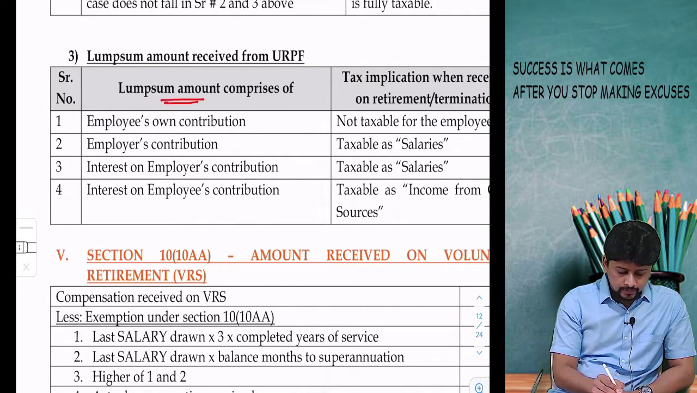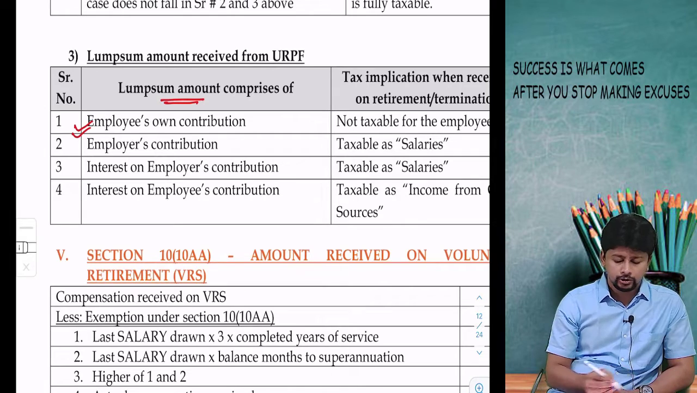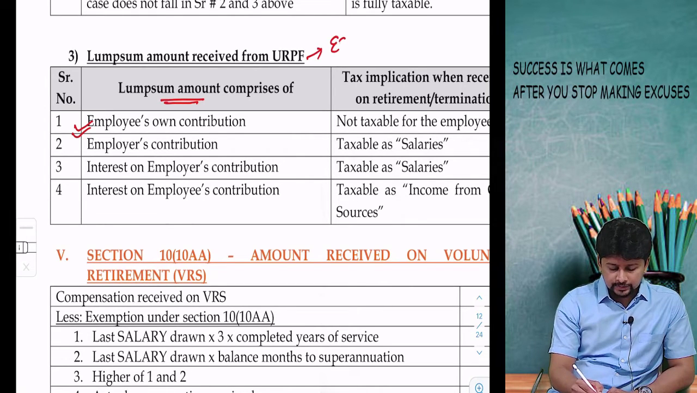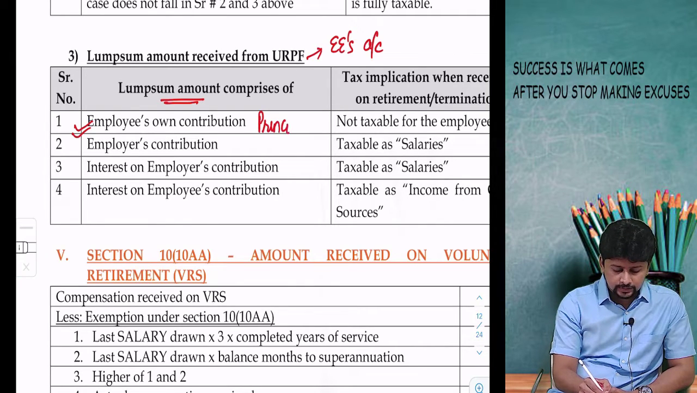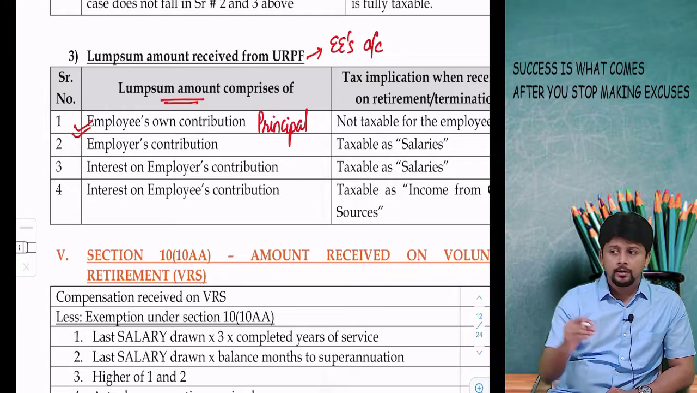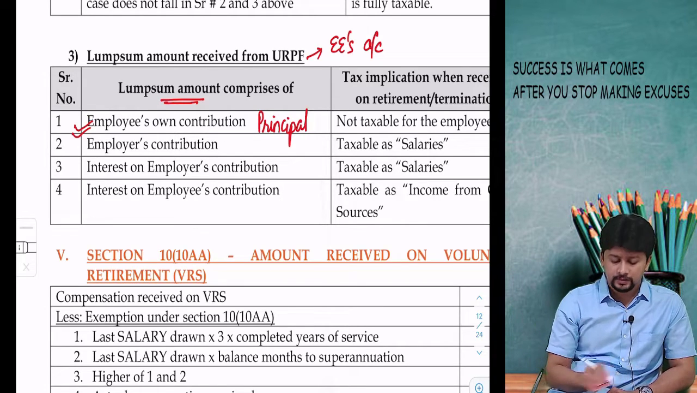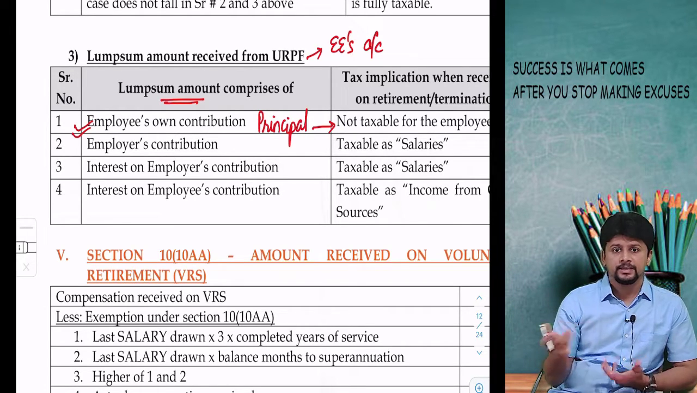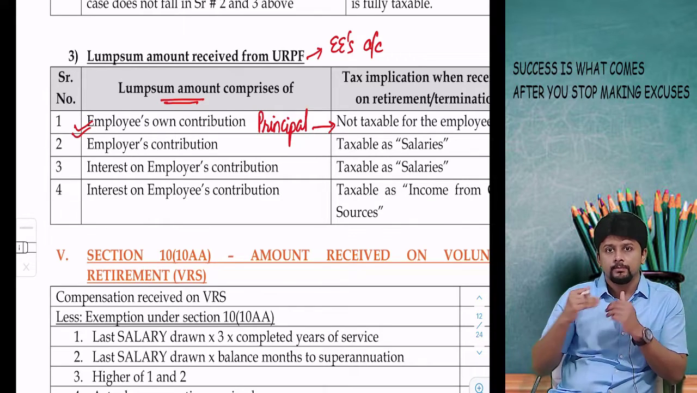Lump sum amount will include employee's own contribution. It is employee's account and he is receiving his own contribution back. This is like principal amount. This is like making a fixed deposit and getting back your principal amount. That is not taxable. That's not my income. That is my own money being paid back to me.